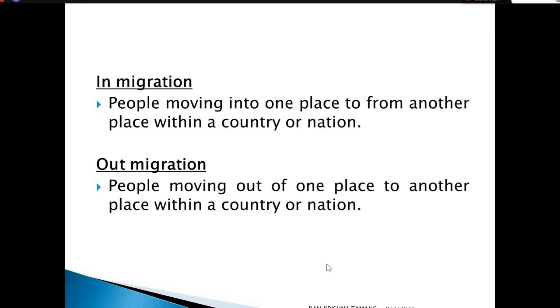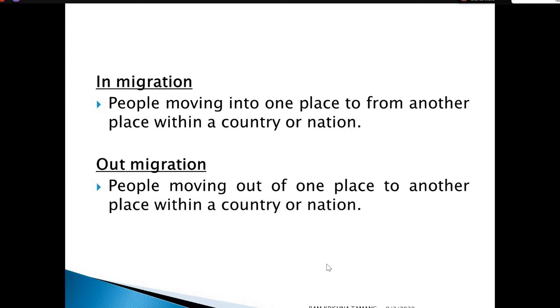That means the in migration. The individual or population or family or household moving into one place from another place within the country is said to be in migration.